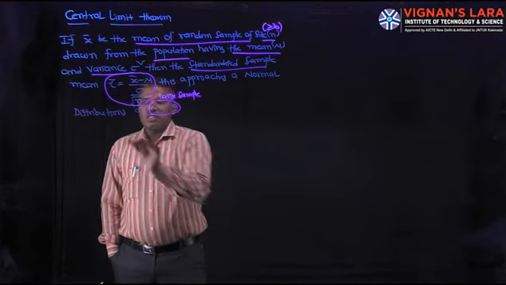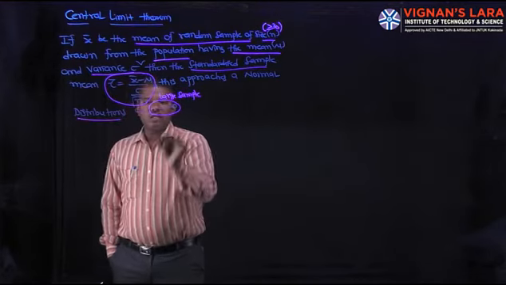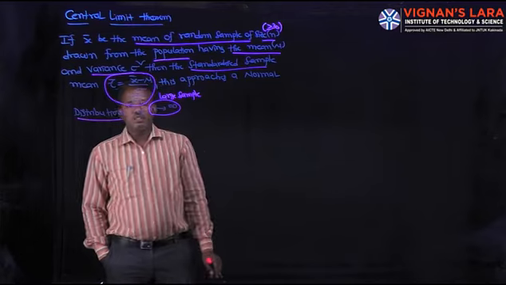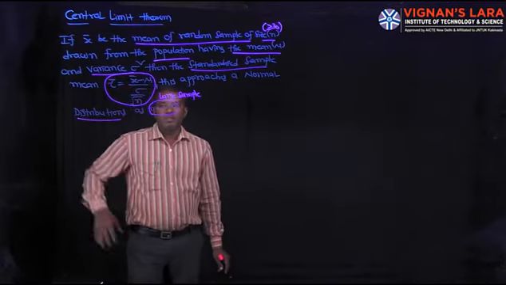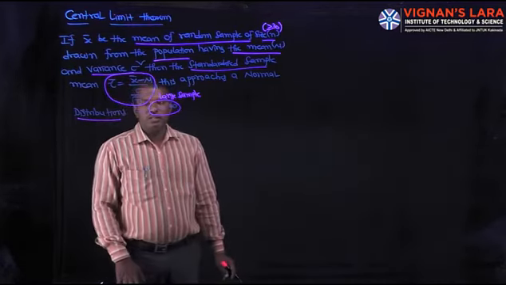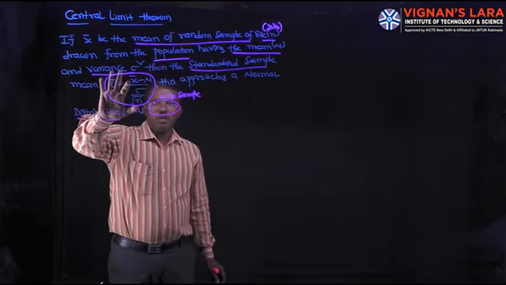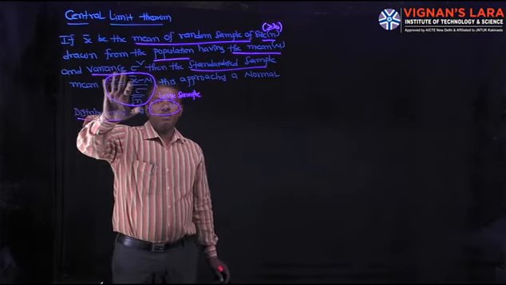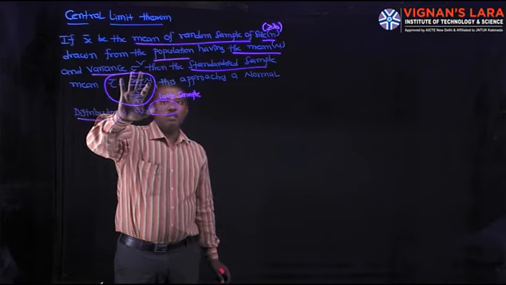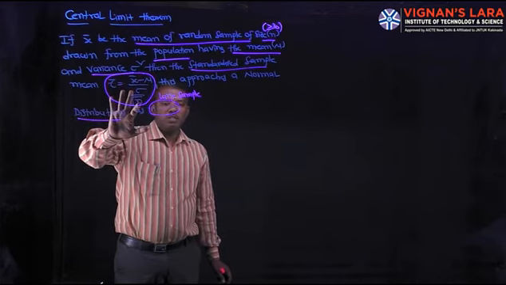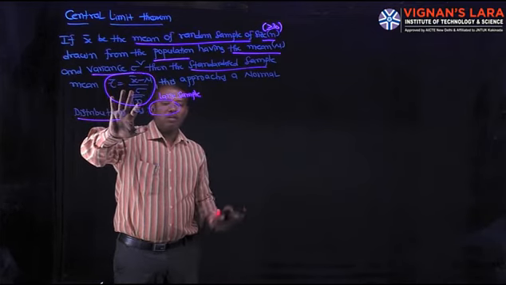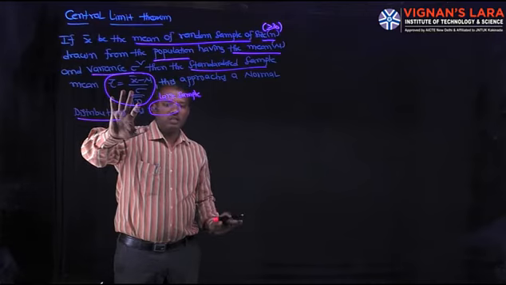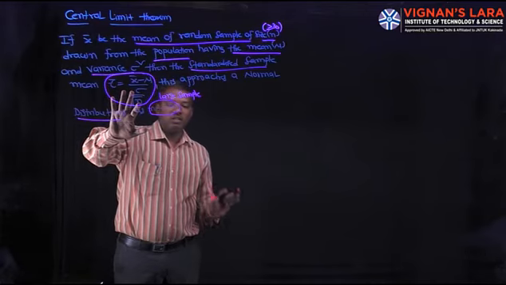It approaches a standard normal distribution as n tends to infinity. This is the statement of the central limit theorem. What is x bar? Mean of the sample. What about mu? Mean of the population. What about n? Size of the sample, and this n value is greater than or equal to 30, not less than 30.